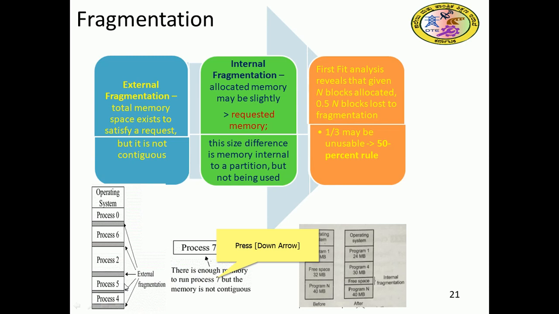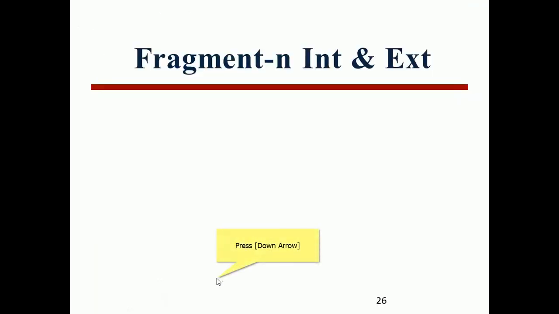For example, process 7 comes, there is enough memory to run process 7, but the memory is not contiguous. Here there are 5 chunks of free space. Even though the available memory is equivalent to process 7's size, it is scattered and not contiguous. This is what happens with dynamic partitions.